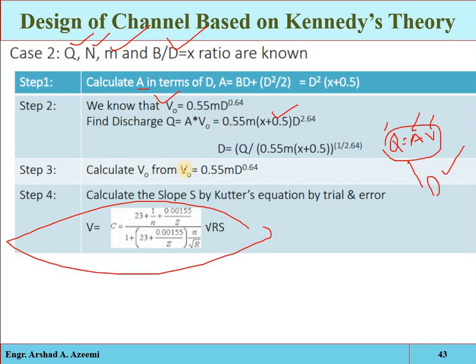Now that critical velocity will be your actual velocity, because we have to get the ratio of actual velocity and critical velocity as 1. So here that velocity will be taken as the actual velocity. The rest of the values are given. We will just come out with the value of the slope of the alignment.